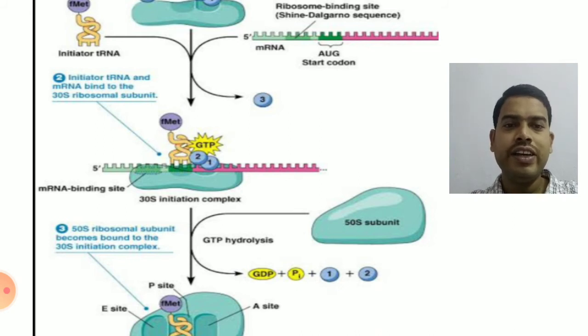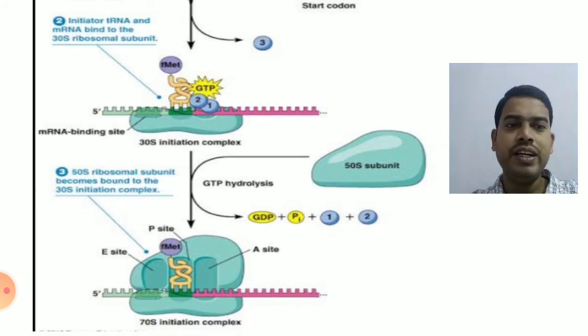After that, you can clearly see the 50S subunit coming, and with the hydrolysis of GTP, the 50S subunit will be placed on the 30S subunit, forming a 70S initiation complex. Now you can clearly see the 70S initiation complex with mRNA, 30S subunit, 50S subunit, and formyl methionyl tRNA in the P site. You can see three different sites present on the ribosome: E site, P site, A site.